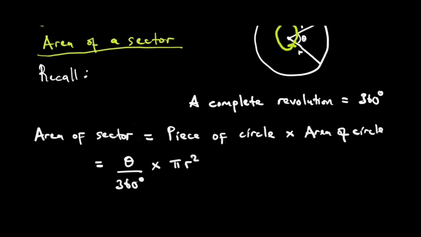Saka tiri ku O level, to summarize, taiti isusu area of sector, the area of the sector is equal to the piece of the circle theta over 360 degrees multiplying the area of the circle pi r squared. Ndo macalculatero ataita chi the area of a sector. Ngatingobva tapedza nezveku O level, saka ngatichitaurai pamusoro pe the arc length of a sector.